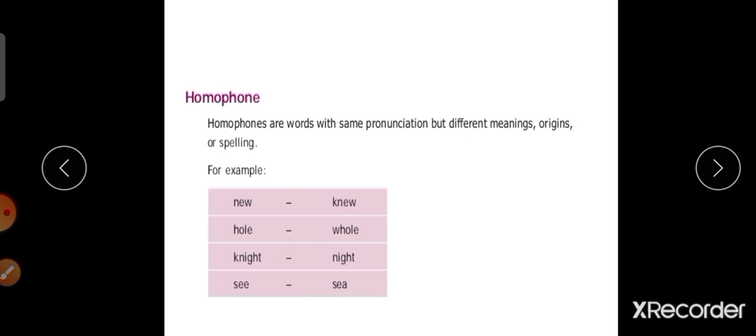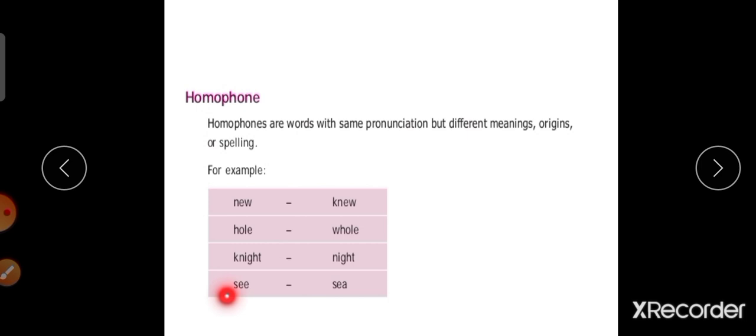For example, new, knew, whole, hole, night, knight, see, sea. So the pronunciation is same. Same pronunciation but different spelling and different meaning. Let's look at one example. Here is see. The spelling is S-E-E.